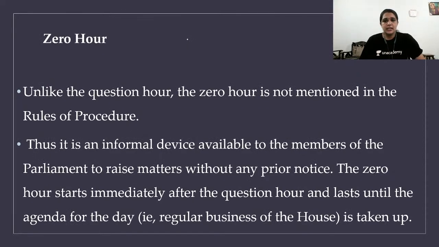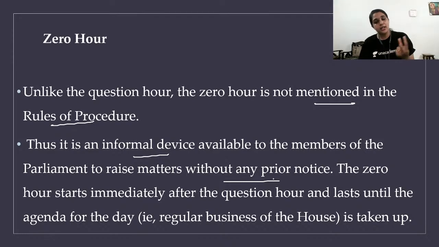What is zero hour? See, this zero hour is not mentioned in the rules of procedure. It's an innovation of Indian Parliament, which is very good. Why? This is an informal device available to the members of Parliament to raise matters without any prior notice. So we saw in starred, unstarred, and short notice that short notice is the minimum time, which is less than 10 days. Usually for others, a minimum of 10 days is needed, and above that also is required.